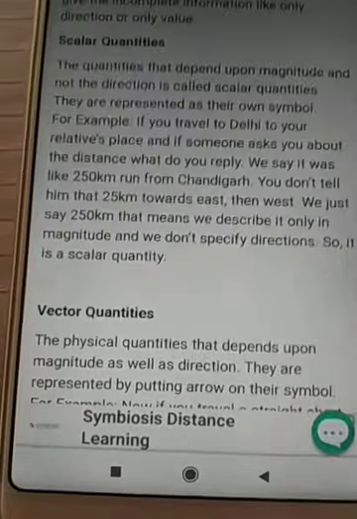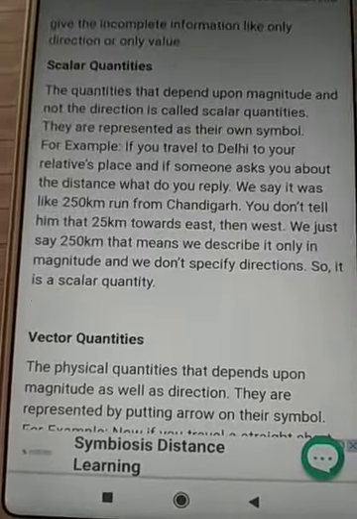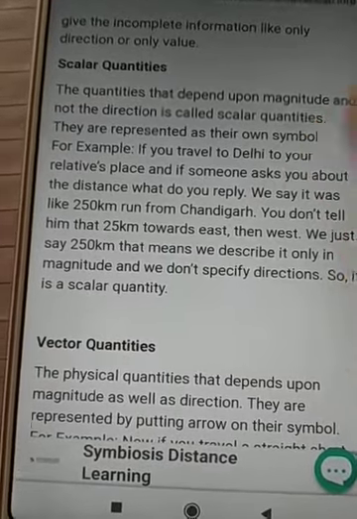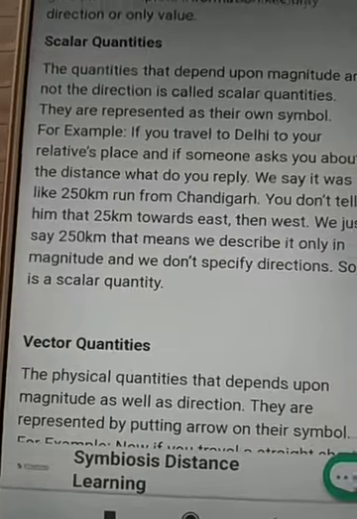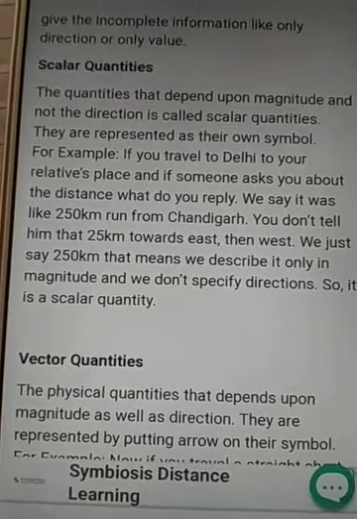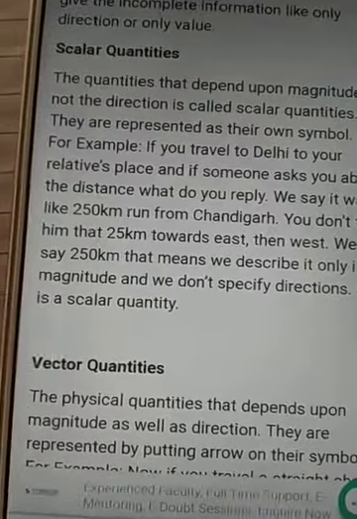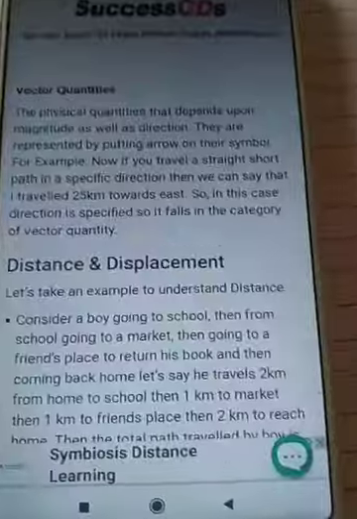So it is a scalar quantity in which we don't tell about any direction, like 25 kilometers west or 70 kilometers east. We just specify the distance, 250 kilometers, 300 kilometers. So this type of quantity is called a scalar quantity.